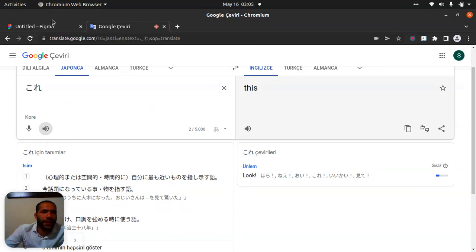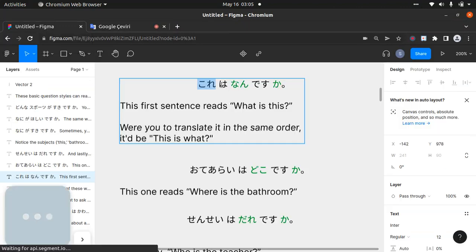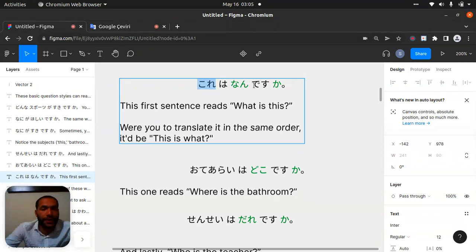これ, kore. Kore means this. This one, kore wa. Kore wa nani desu ka? Wa is like a topic marker, meaning like "D" or something like that. Nan desu ka, this one is a question.